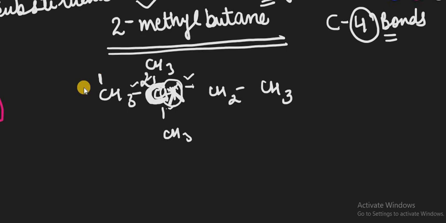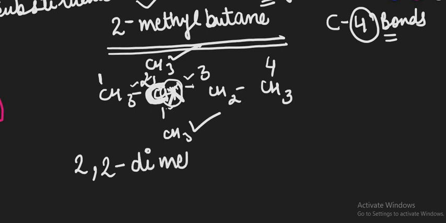This is 1, this is 2, 3 and 4. Now see, on the second atom we have 2 substituent groups. Just provide the numbering to the substituent groups. This is present on the second, and because 2 same groups are present, we need not write them as 2-methyl, 2-methyl. Write them as di, which means 2. Then you have the methyl group, CH3 group, and then we have 4, meaning but, and a single bond is present, so you use the word ane. Its name is 2,2-dimethylbutane.